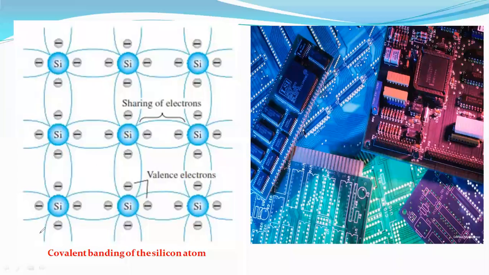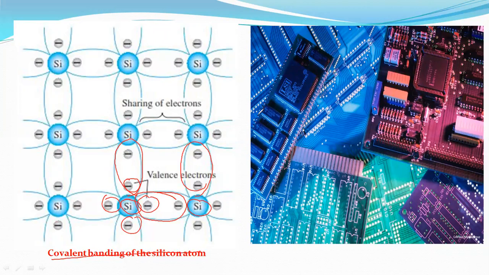This is silicon with valence electrons 1, 2, 3, 4. The neighbor silicon atom has the same bond. This bonding is nothing but the covalent bond. This structure is the covalent bonding of the silicon atom.